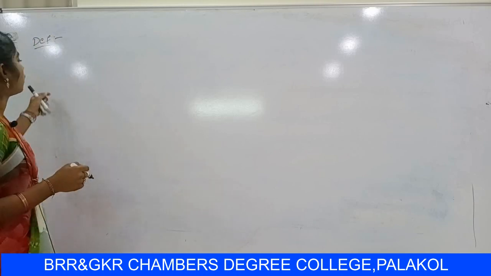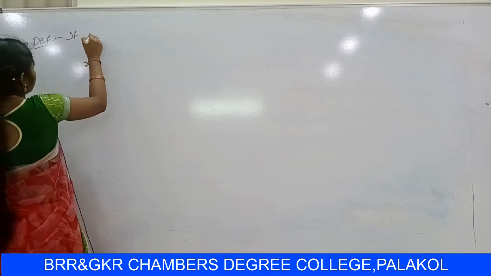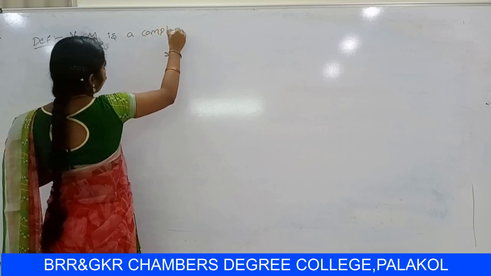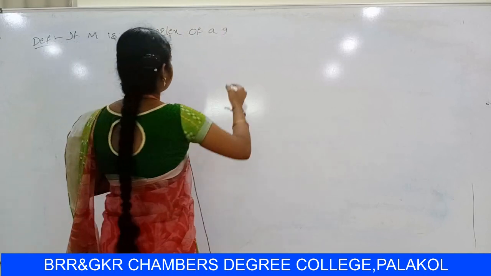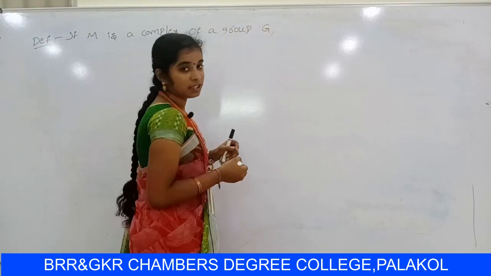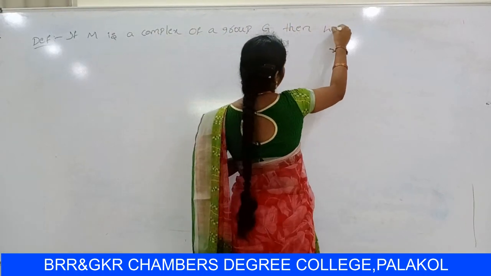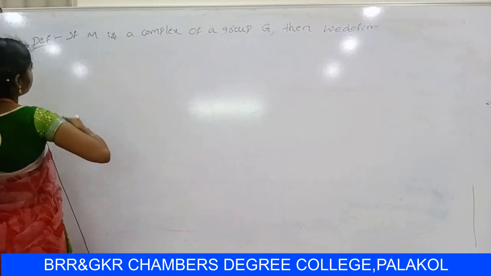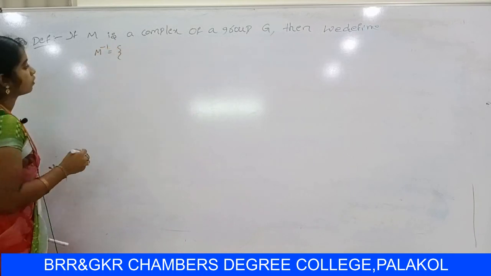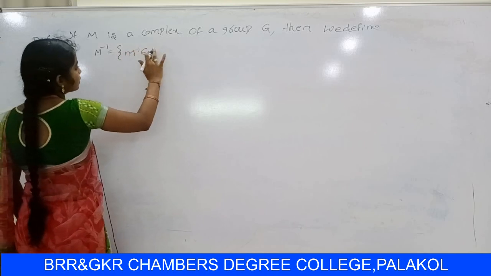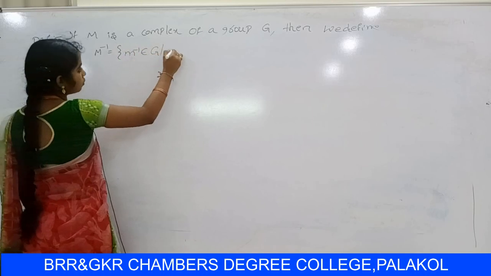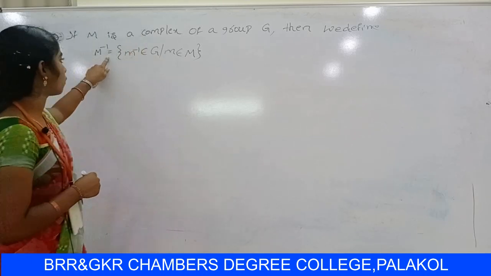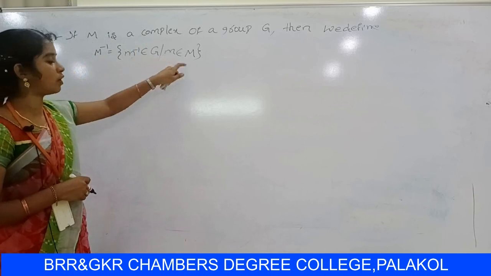Next definition. If capital M is a complex of a group Z, then we define M inverse = {small m inverse belongs to Z such that small m belongs to capital M}.